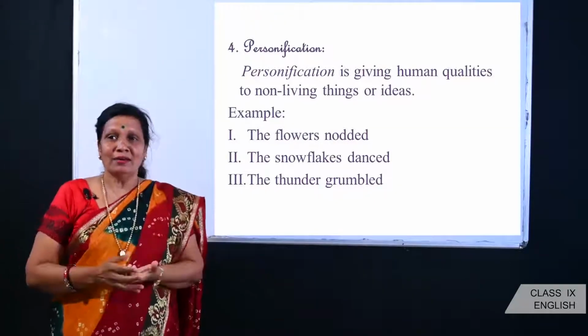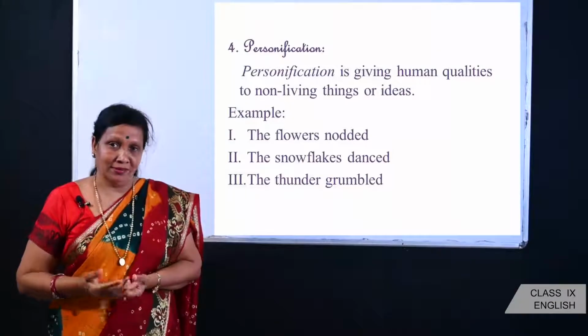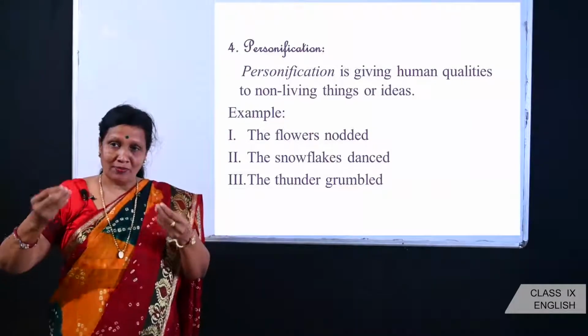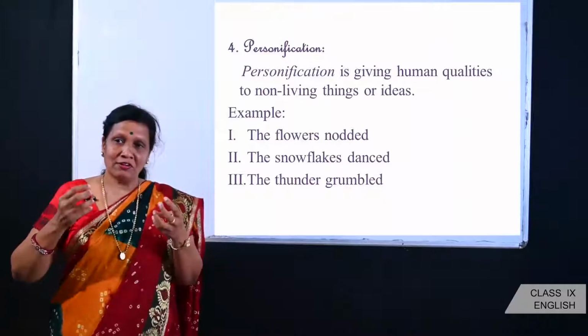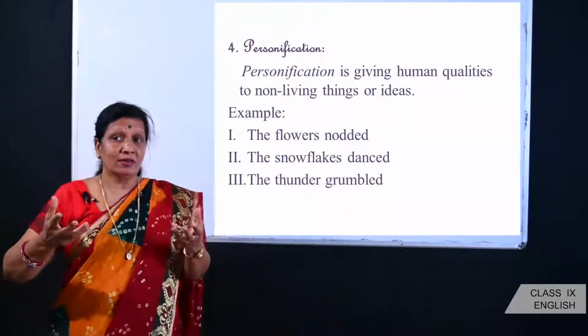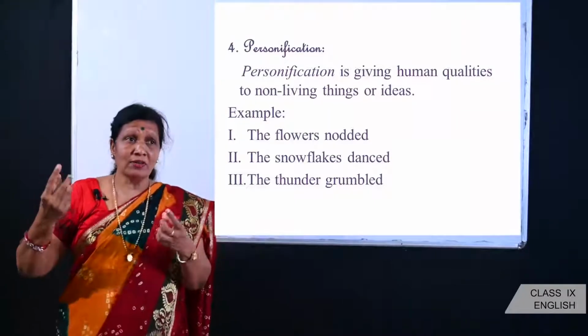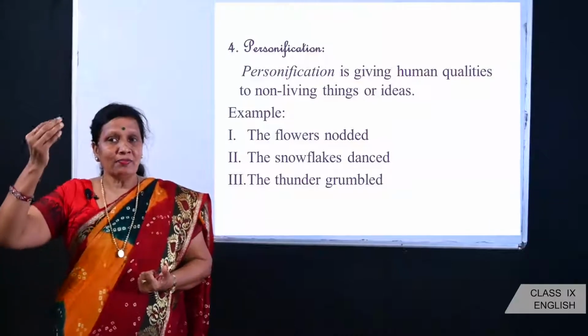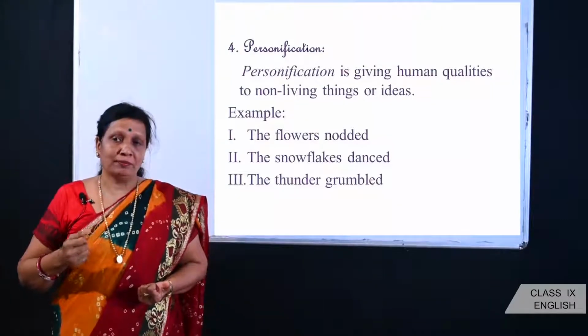For example, there is a poem Brook, where the river is personified because the river talks about its journey, the river gets angry, the river passes slowly, and in this way the river has been personified.